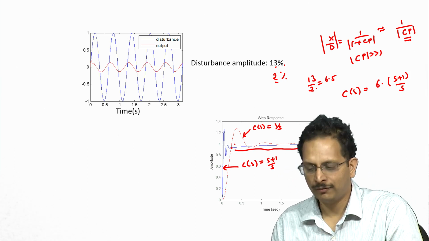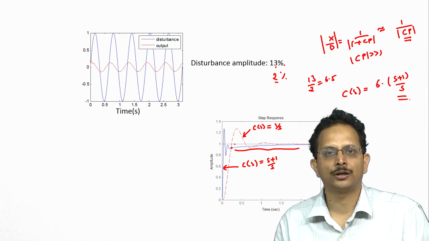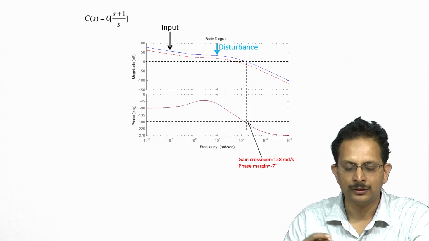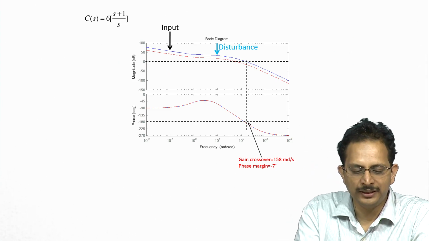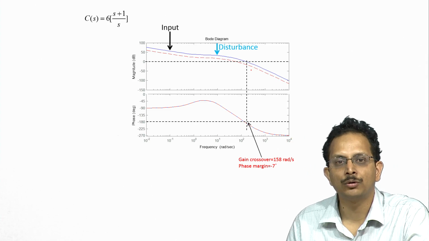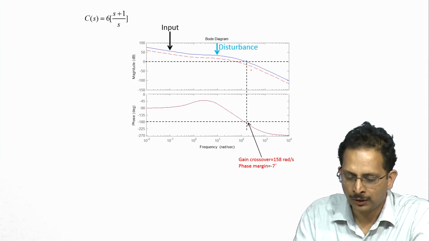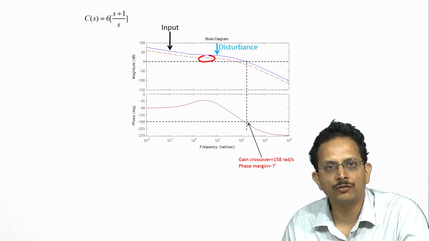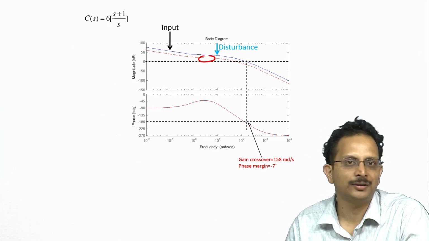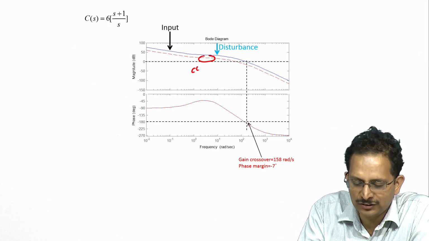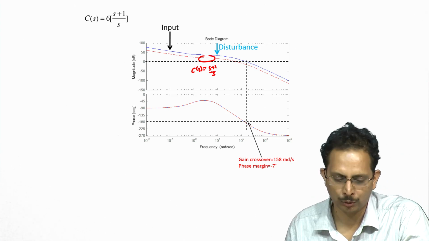Now, suppose we were to adopt this as our controller structure and were to plot the Bode plot of the overall system, namely C of S times P of S. The Bode plot of the overall system looks as shown in this graph. What I have plotted with the red dashed curve is the Bode plot of the overall system, namely C times P, when we had C of S equal to (S plus 1) by S, or in other words with just a PI controller.